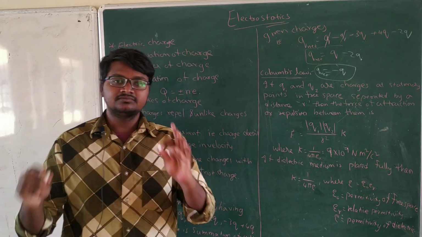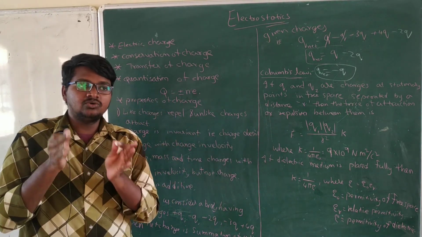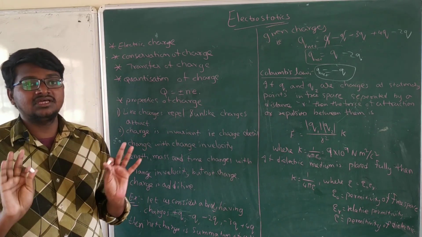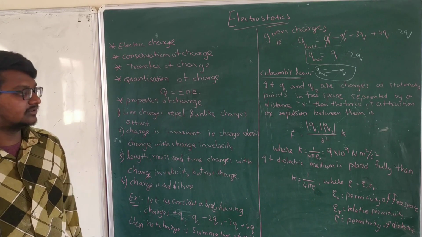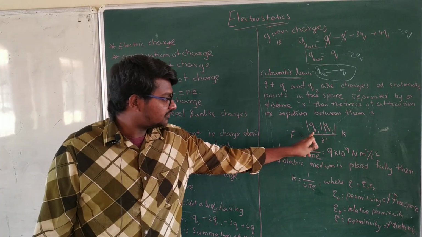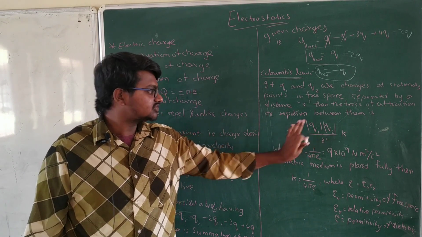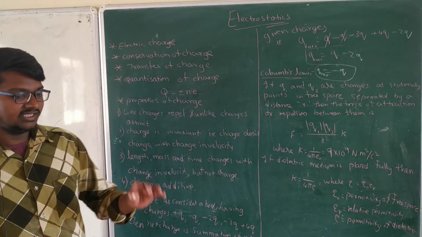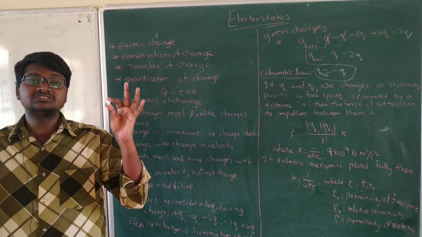if I consider these two are positive, then q1 and q2 in modulus, what does modulus say there? Simply, we just have to consider only the magnitude of the charges, not the positive or negative sign, whatever it may be. Magnitude of charge 1 into magnitude of charge 2 divided by distance between them square into k. As the distance keeps on increasing, force decreases.